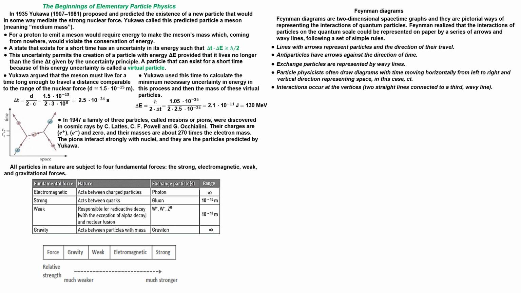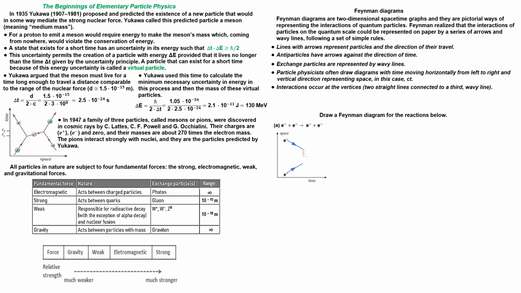Draw a Feynman diagram for the reactions below. This interaction represents electron-electron scattering. Let's draw a Feynman diagram for this reaction. This diagram is read like this. Starting on the left, two electrons approach each other. The electrons are represented by lines with arrows in the direction of time.